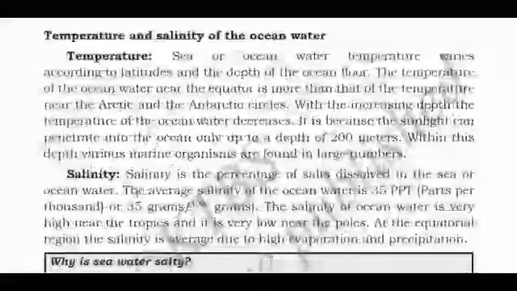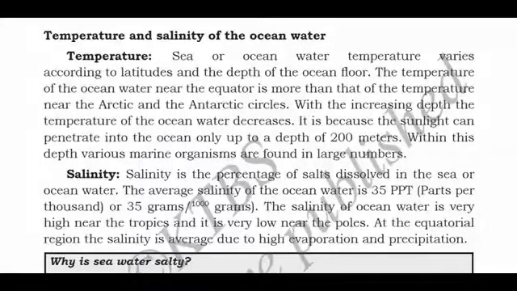Now we'll read about the temperature and salinity of ocean water. Temperature you all know. What is the definition of temperature? Hotness or coldness of a body. We have read this in science, right? And salinity means the amount or percentage of salt present in sea water or ocean water. First of all, we'll discuss temperature. Which instrument is used for measuring temperature?